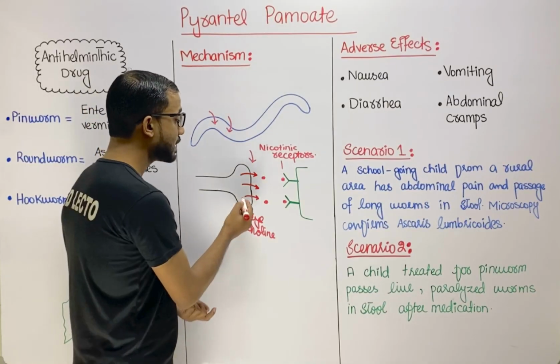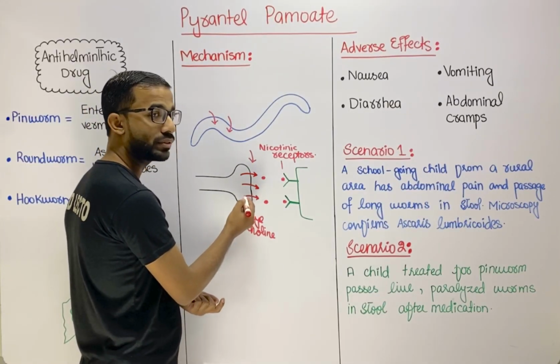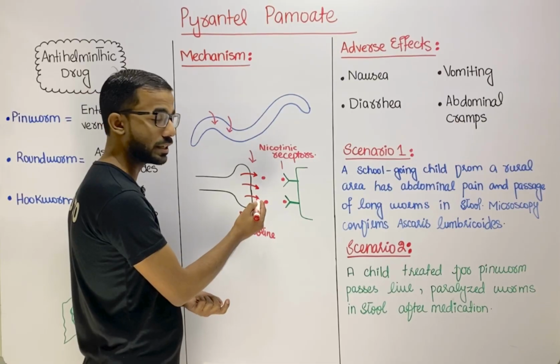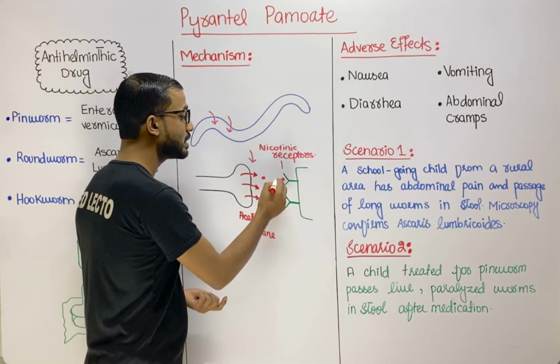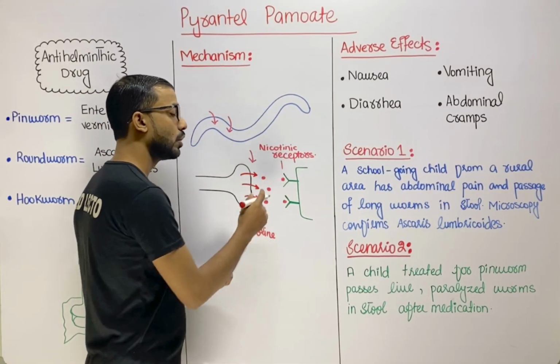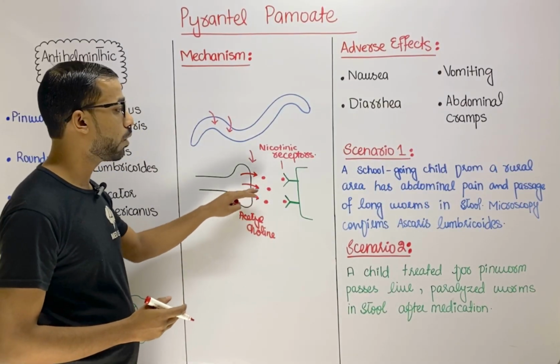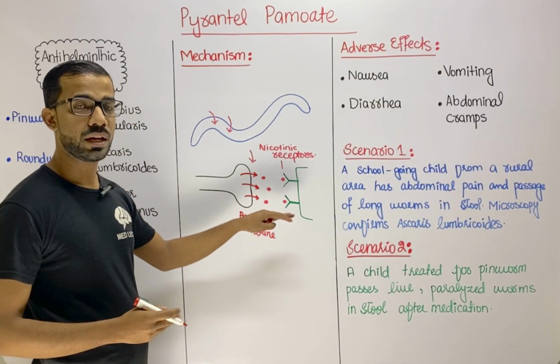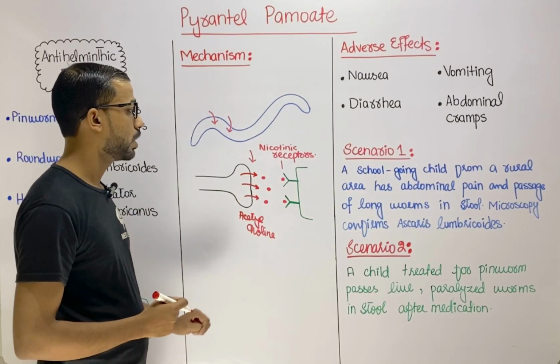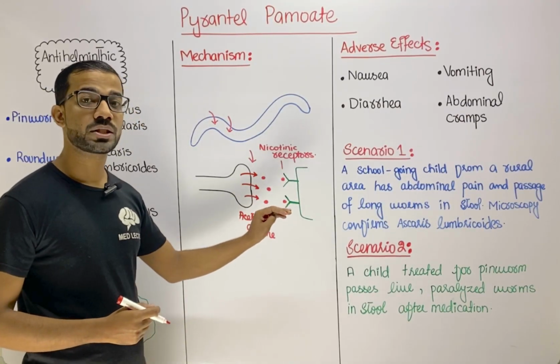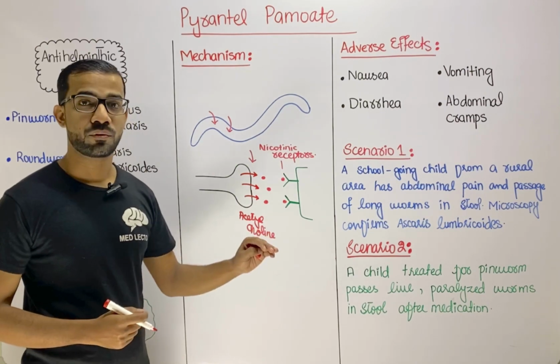So the release of the acetylcholine starts increasing, and when you will see a lot of acetylcholine in the synapse, you will see more binding with the receptor. So you will see the depolarization maintained for a long time.